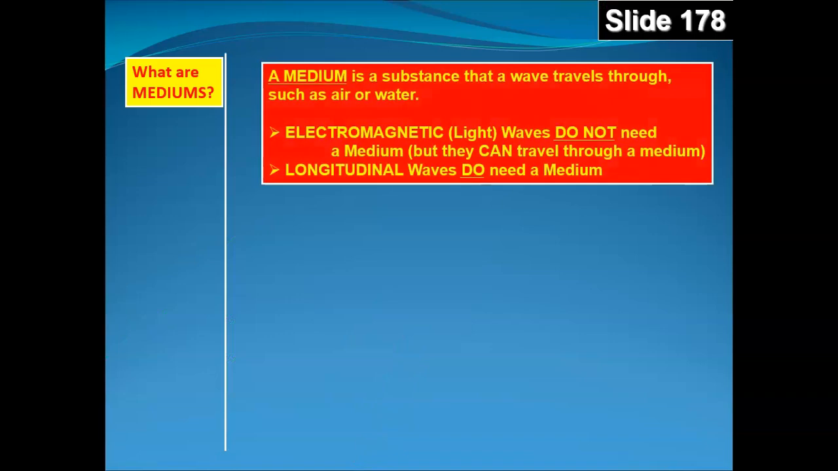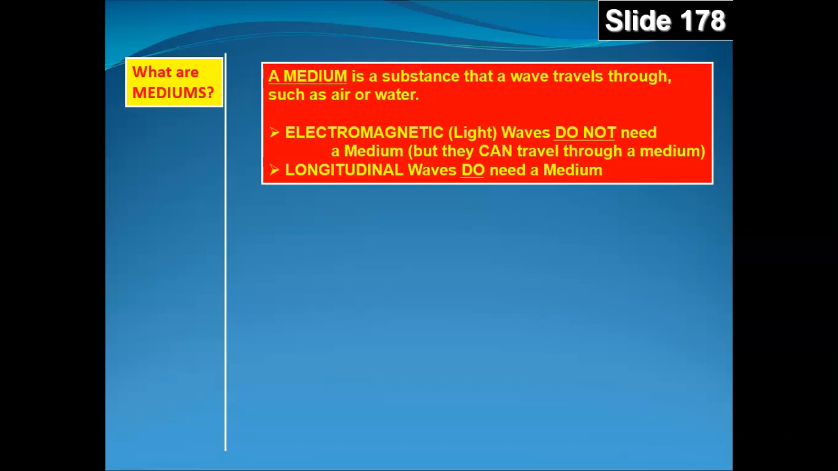A medium is a substance that a wave travels through, such as air or water. Electromagnetic waves, such as light waves, do not need a medium, but they can travel through a medium. So clearly, air would be a medium, and light can travel through air, but it does not need the air to travel through. It can travel through outer space where there's no air. Longitudinal waves do need a medium because they're back and forth waves.